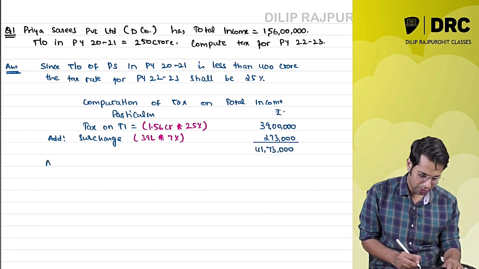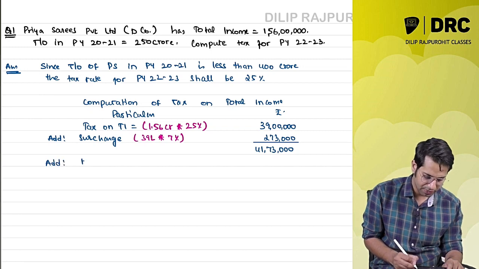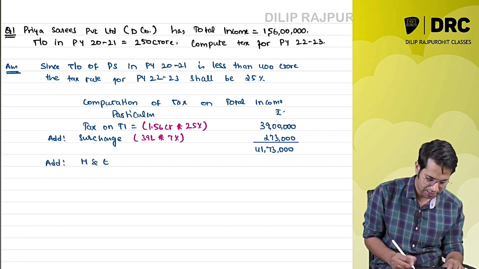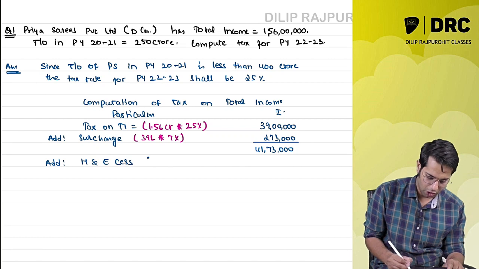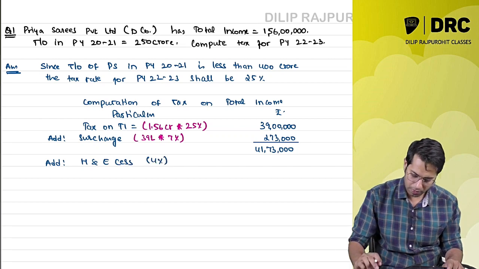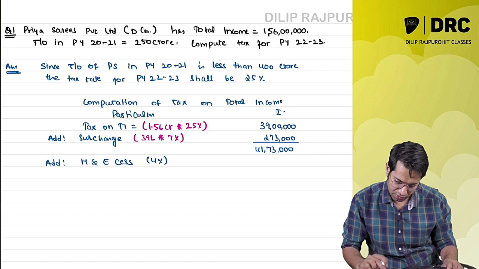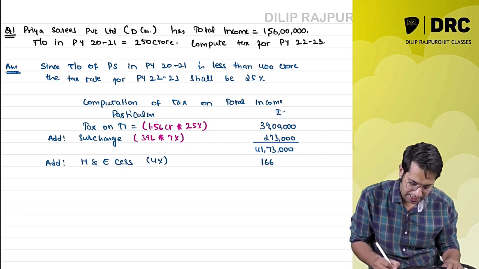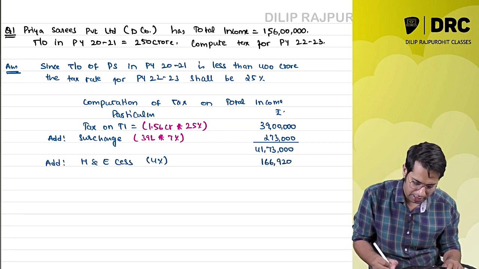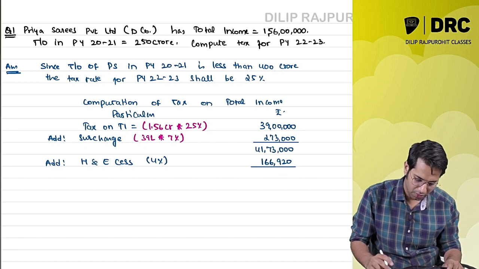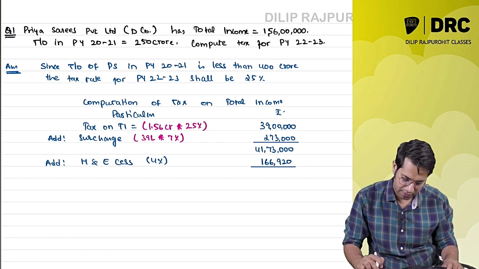So it is 41,73,000. Now to this, obviously I should add health and education cess. That is a compulsory item. 4% of this, into 0.04, is 1,66,920 rupees.